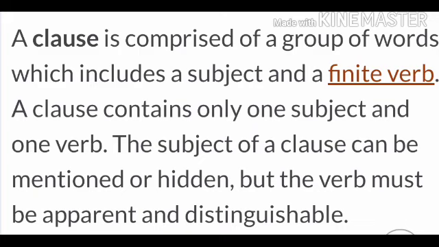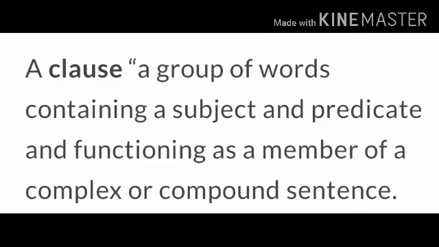So, in a particular sentence, as I have already told you, a group of words makes complete sense. And in that particular sentence, there would be a subject, a predicate, and a what? Verb, which has a complete thought, and is called a clause. Here you can see another definition of clause, that is a group of words containing a subject and a predicate, and functioning as a member of a complex or compound sentence.